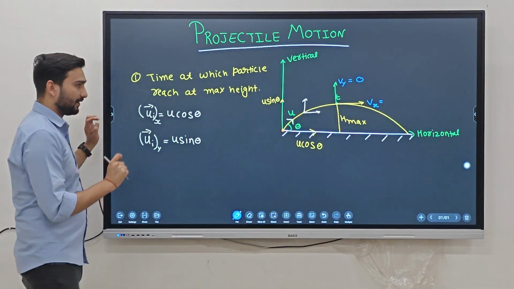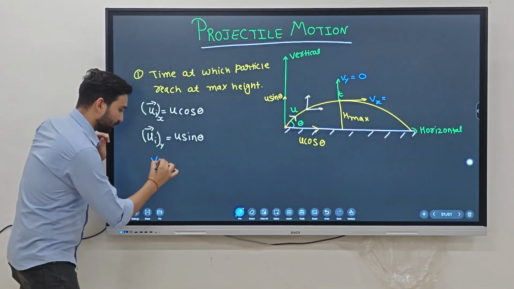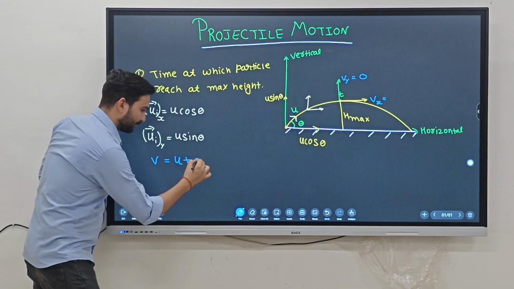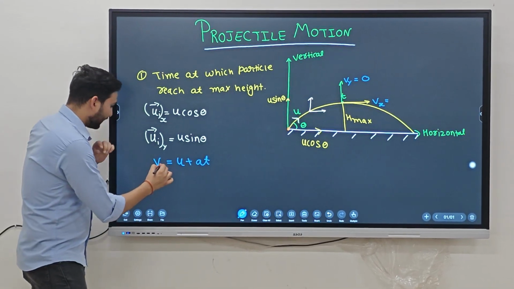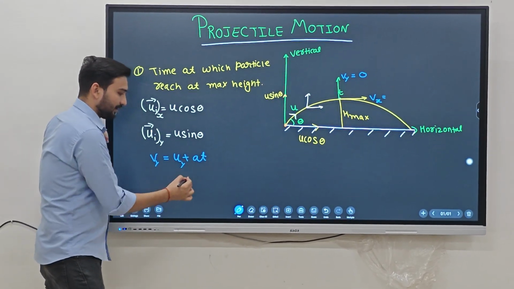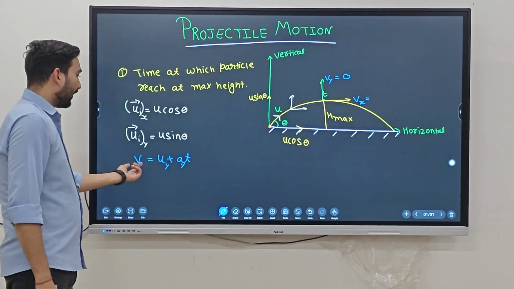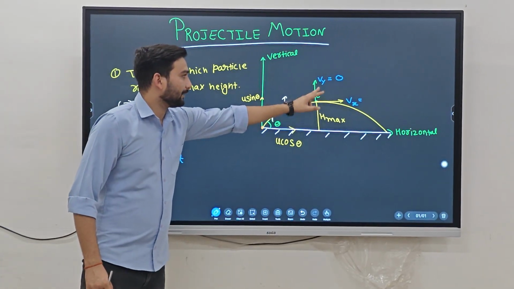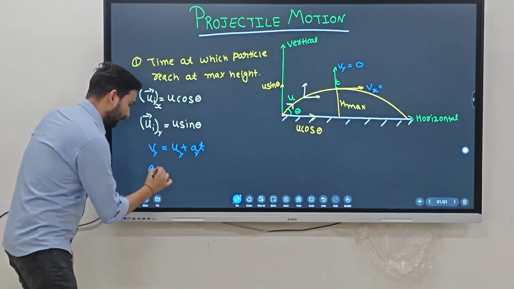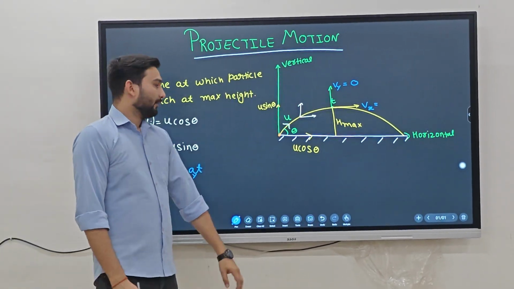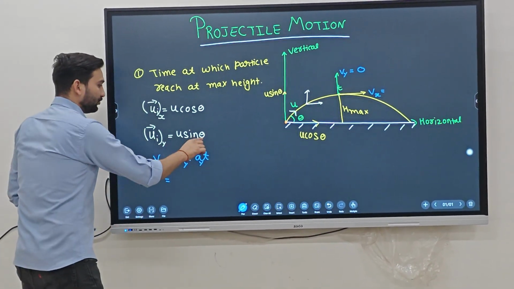So here we can write our first equation of motion, v is equal to u plus at, with v in the vertical direction, u in the vertical direction, and acceleration in the vertical direction. The final velocity in the vertical direction at that point will be 0. The initial velocity in the vertical direction is u sin theta.